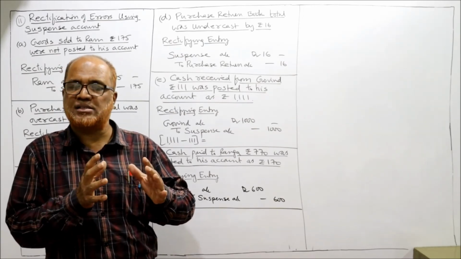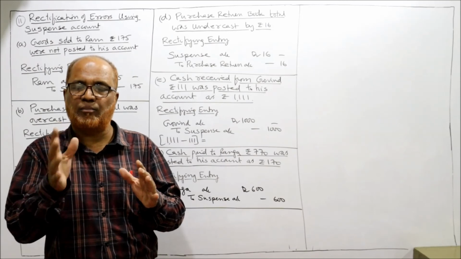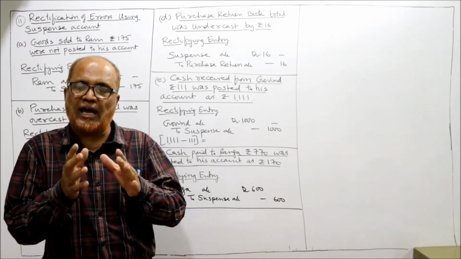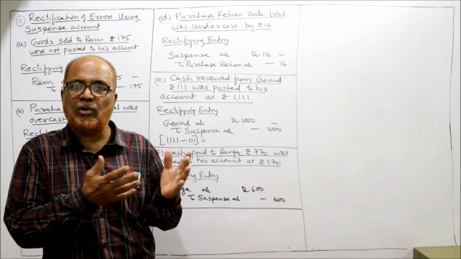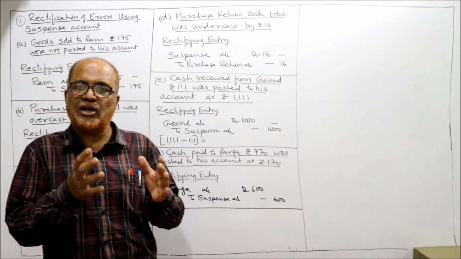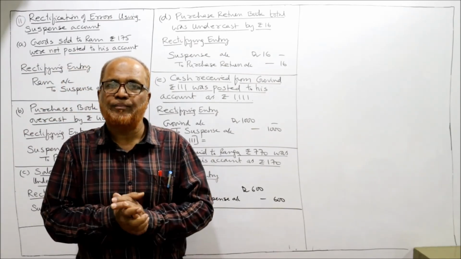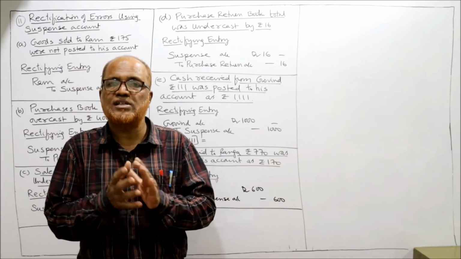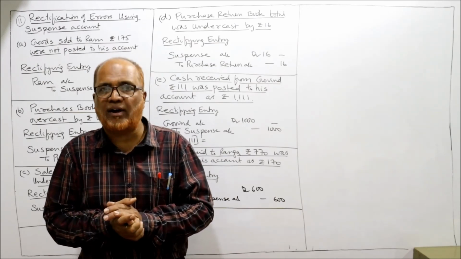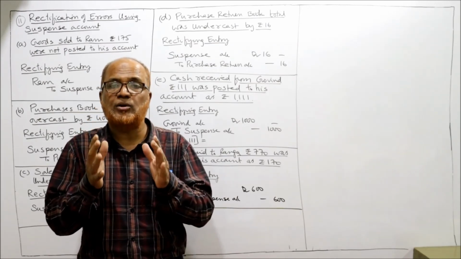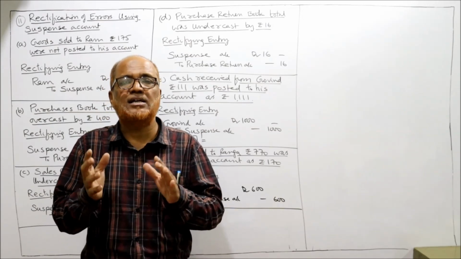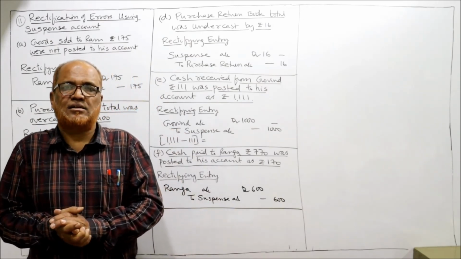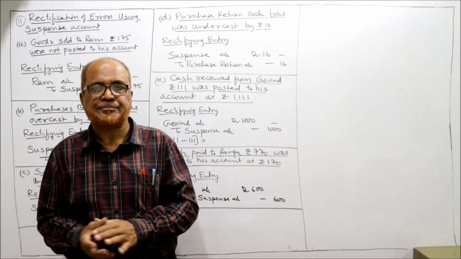Don't leave it by choice, thinking that in examination you can ignore it. In examination you can ignore it, but what about real life? When you go for a job, when you are in a position, you may have to solve this type of problem, so how can you avoid it? It is always better to take it as a challenge. When anything is difficult, take it as a challenge and try to understand it.